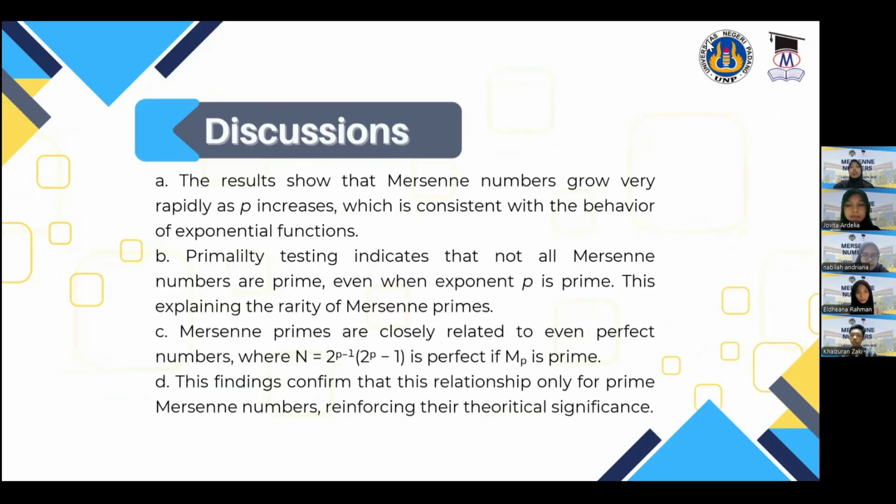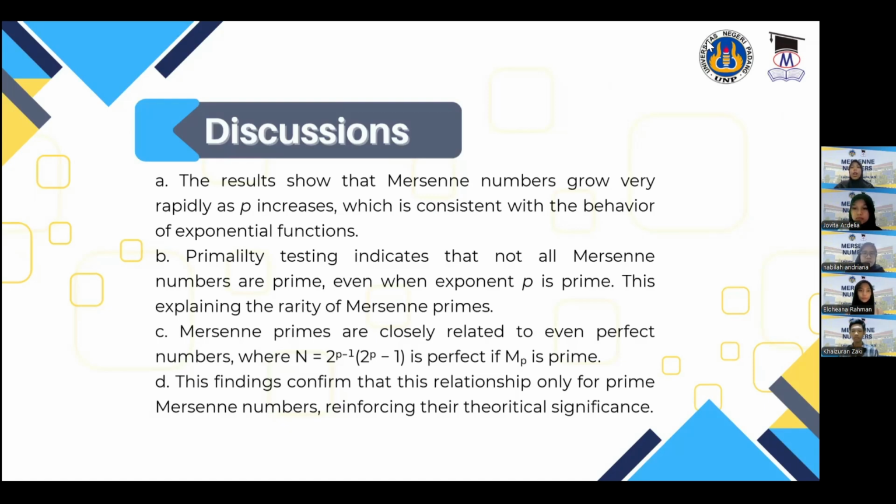First, the result shows that Mersenne numbers grow very rapidly as p increases, which is consistent with the behavior of exponential functions. Second, primality testing indicates that not all Mersenne numbers are prime, even when the exponent p is prime, explaining the rarity of Mersenne primes.